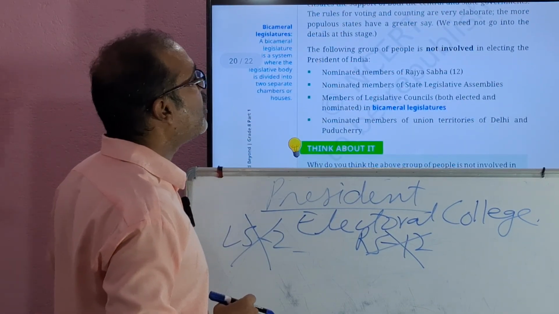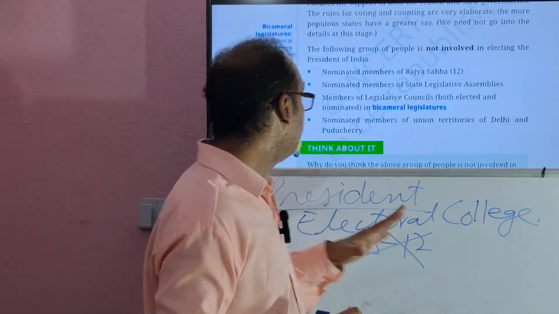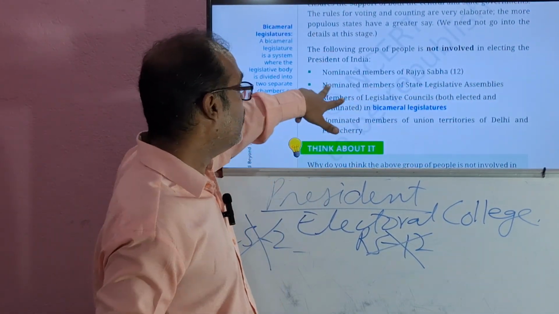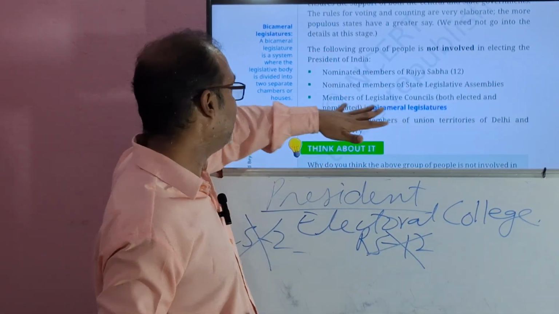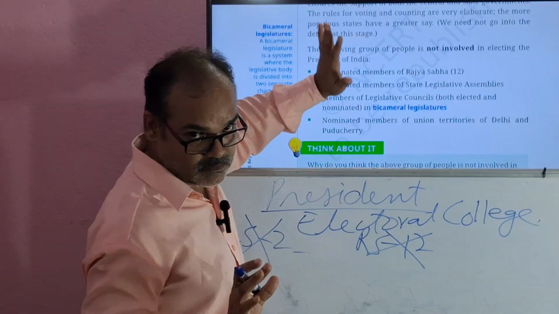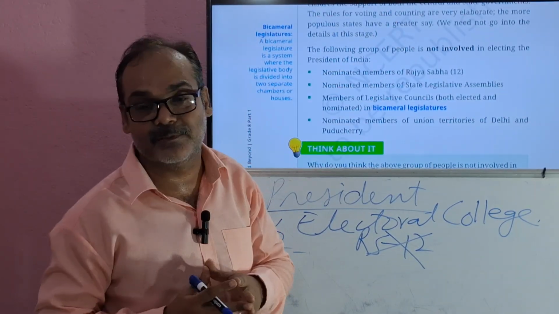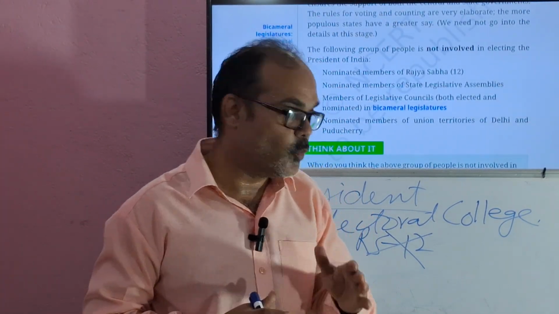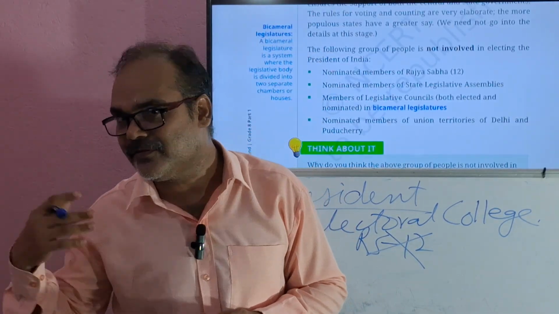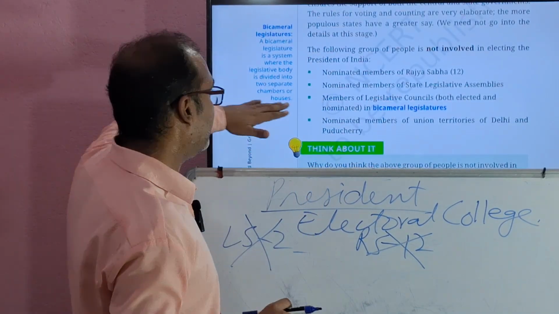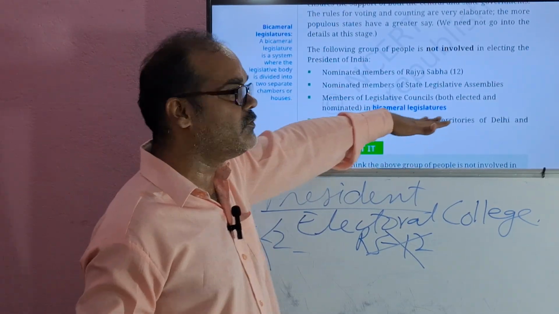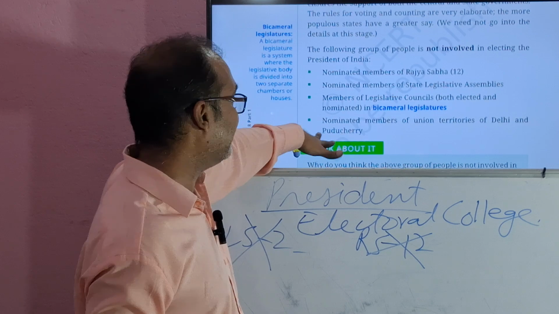Now, who are not involved? As I told you, you can see here: nominated members of Rajya Sabha, nominated members of State Legislative Assembly, members of Legislative Councils, both elected and nominated, in bicameral legislatures. Bicameral means two. One is State Legislative Assembly and the other is State Legislative Council. And you see here nominated members I am talking about. And nominated members of union territories of Delhi and Puducherry.